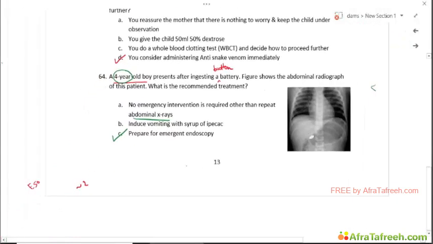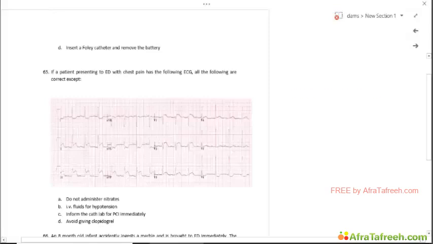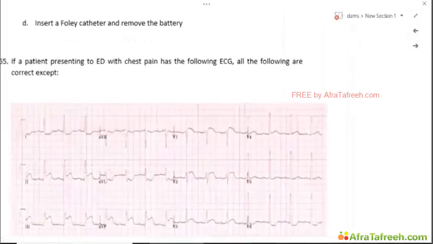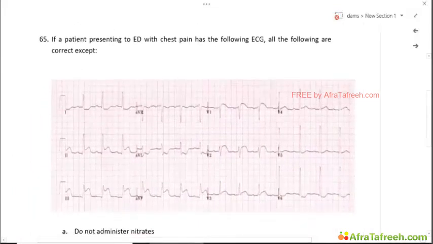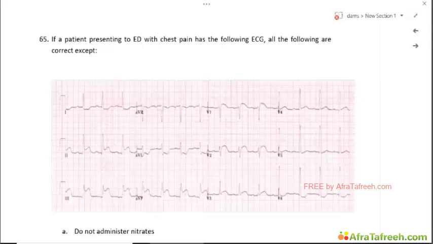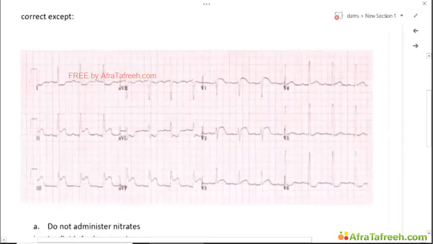Okay. So we come to the next question now. Right. We come back to again another one of the ECG questions. If the patient presented to the emergency department with chest pain and has the following ECG, which of the following is correct? Which of the following are correct except?